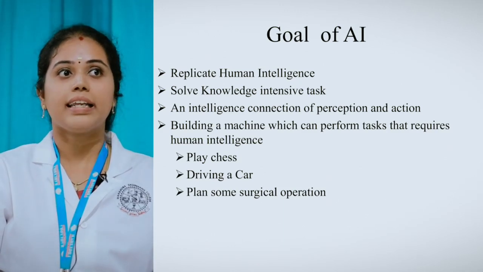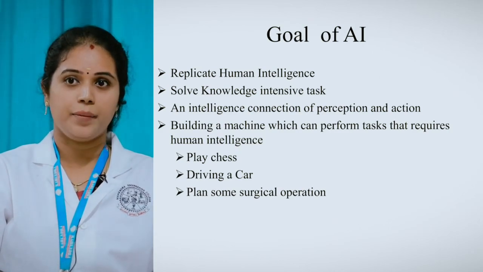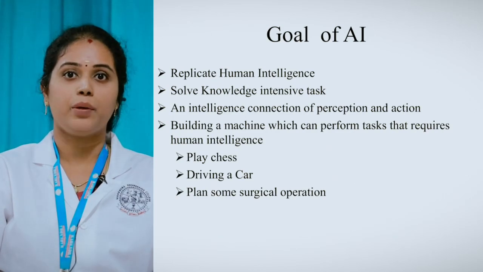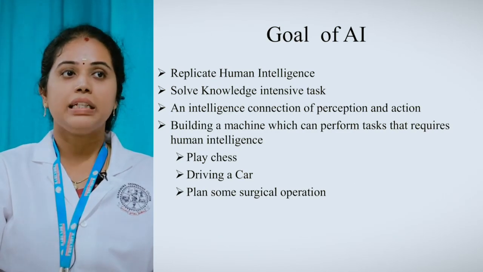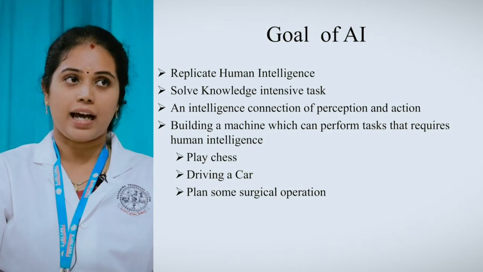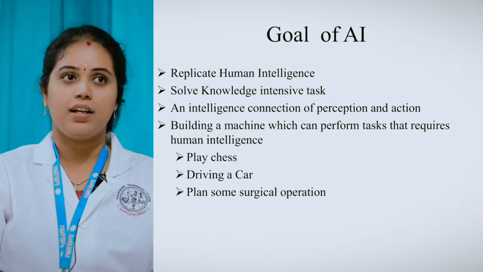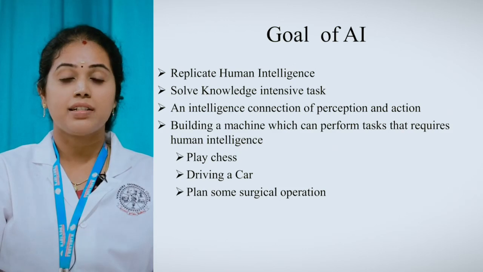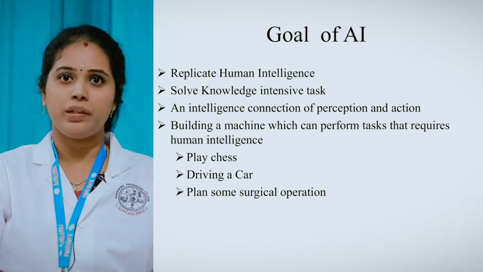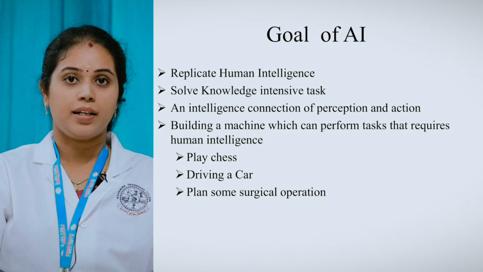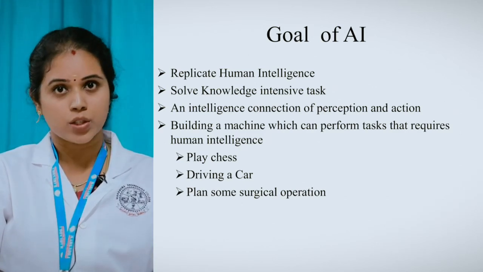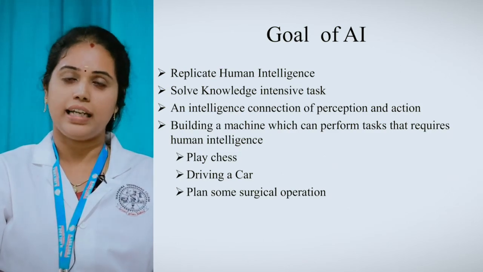The third one is a connection of perception and action. How does it connect the machine with the environment? That also happens with the help of AI. The last one is building a machine which can perform tasks that require human intelligence. For example, playing chess, driving a car and surgical operations can be done by human beings. That is a normal thing, right? But in the case of machines, playing chess is a tedious task, and that is also happening with the help of artificial intelligence.